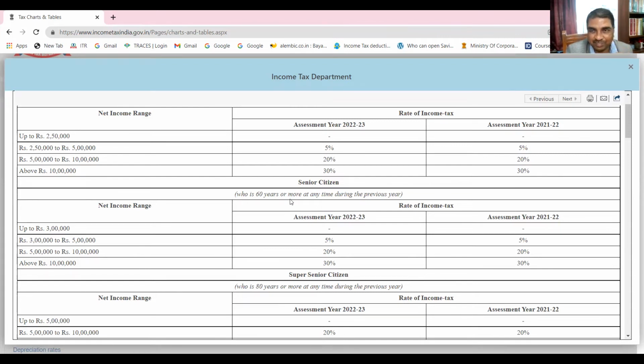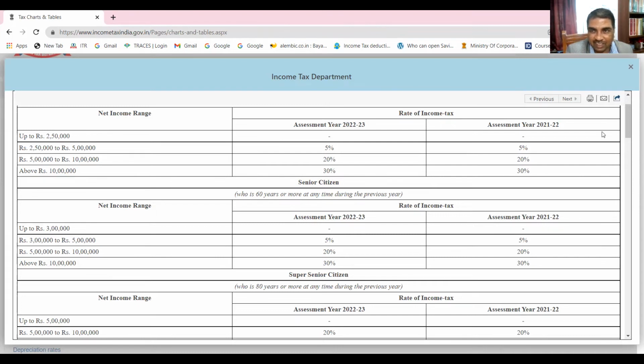It's not necessary that throughout the year they should have been senior citizens, or that at the beginning of the year they should be senior citizens. At any point of time. Understood? Yes, sir.